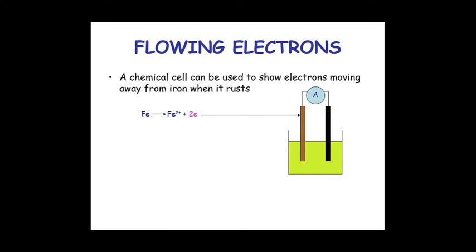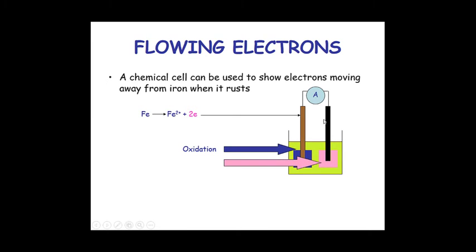A chemical cell can be used to show electrons moving away from iron when it rusts. You see, this is the iron rod. When it loses two electrons, then it converts into Fe+2 ions. When it loses electrons, then it is oxidized, and this process is known as oxidation.